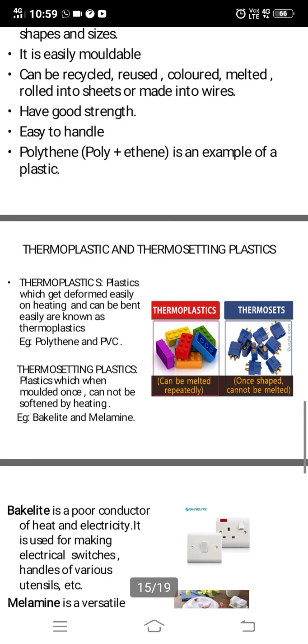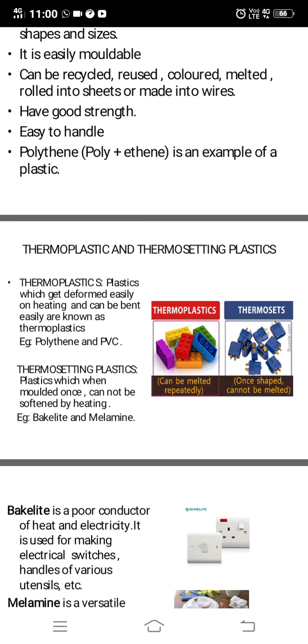Now a very important topic here, thermoplastic and thermosetting plastic. What is the difference between these two? Thermoplastics means the plastics which get deformed easily on heating and can be bent easily are known as thermoplastics. So if you heat it, it will change its shape. That is thermoplastic. Example, polythene and PVC.